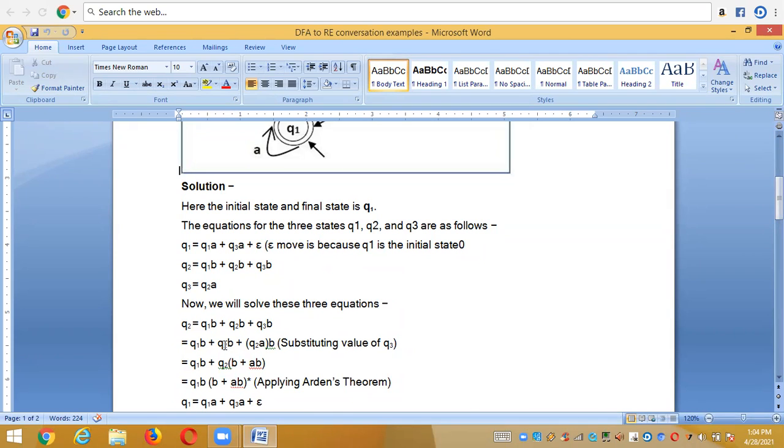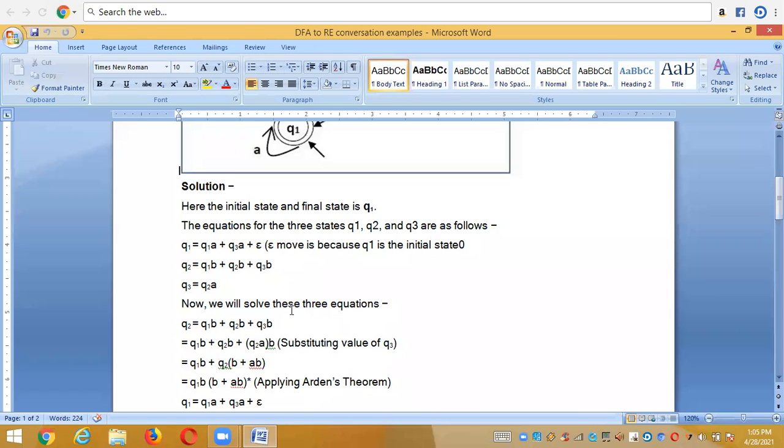Here I can take the common of Q2 because I have two Q2s. Taking the commonality of Q2, it is Q1B + Q2(B + AB), right? Now Q2 is equal to... and now I can map this with the equation R = Q + RP, because in the equation R = Q + RP, both R should give the same state.